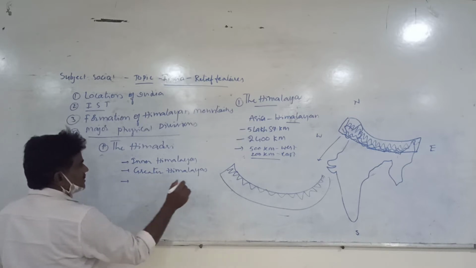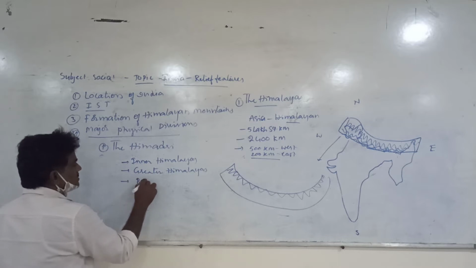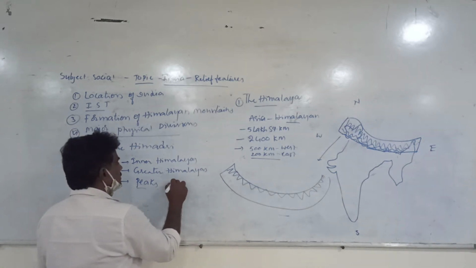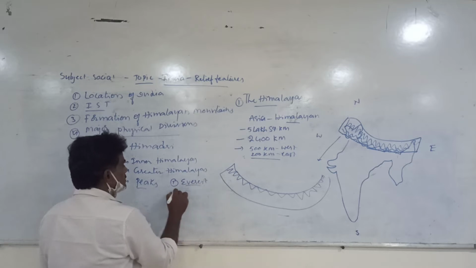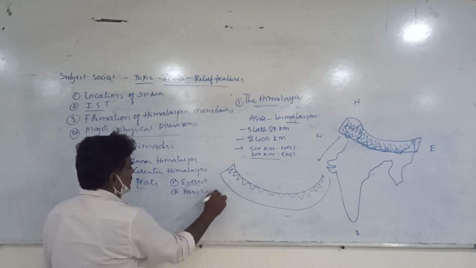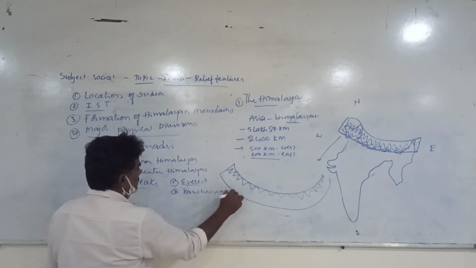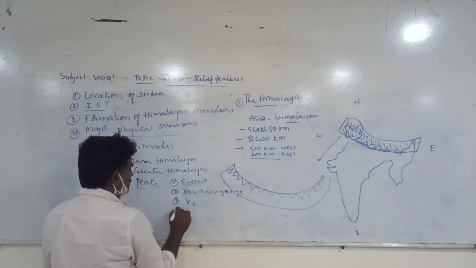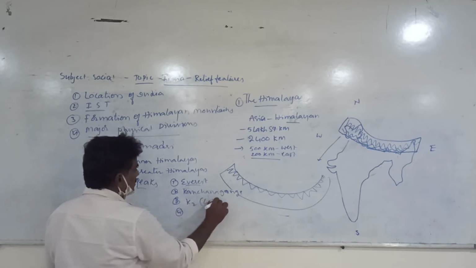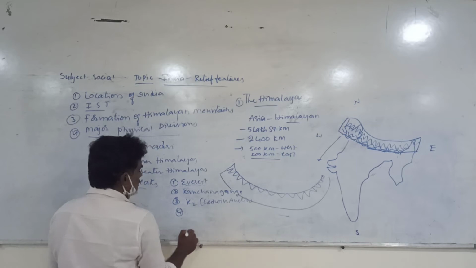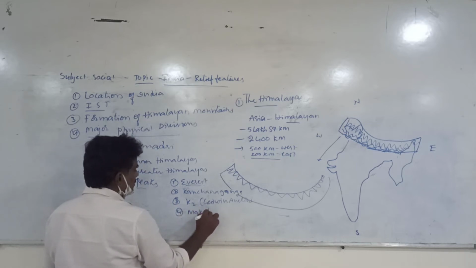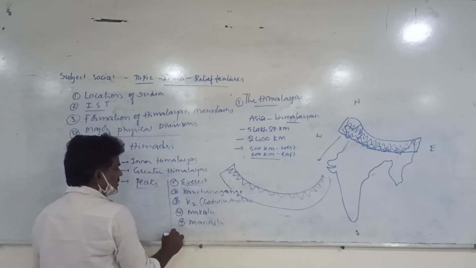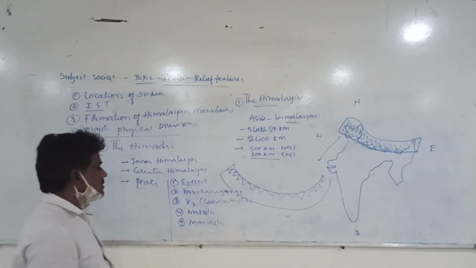This is the belt which has the world's highest peaks: Everest, the second one Kanchenjunga, the third one K2, and also Godwin Austin, Makalu, Manaslu. So many important peaks can be seen in this belt.